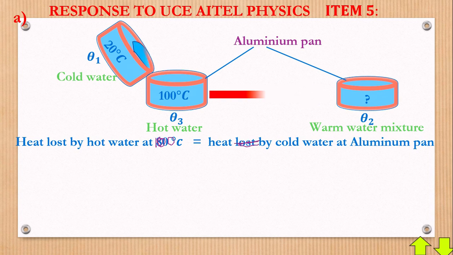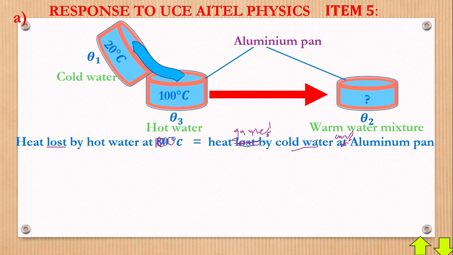Sorry, I don't know why this error just came up again. Heat lost must be equal to heat gained by cold water and aluminium pan. So let's see how we can get this done.